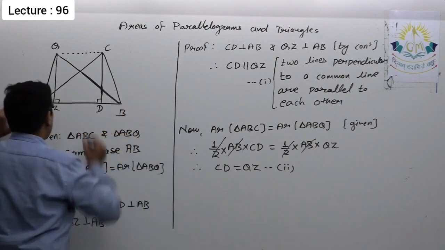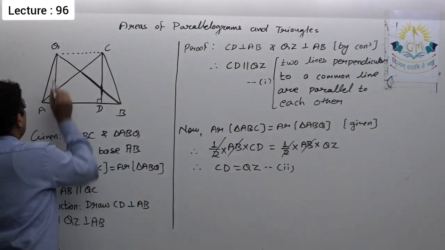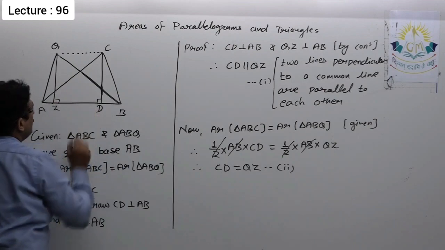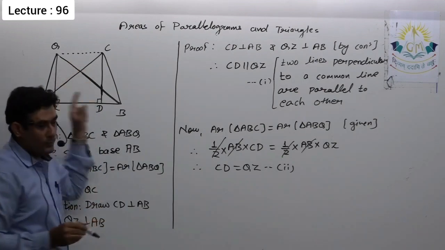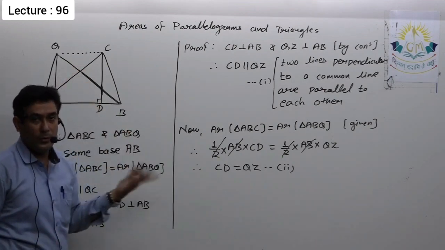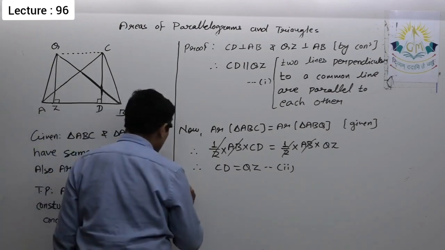So if I talk about quadrilateral CQZD, it has one pair of opposite sides equal and parallel, so it must be a parallelogram.